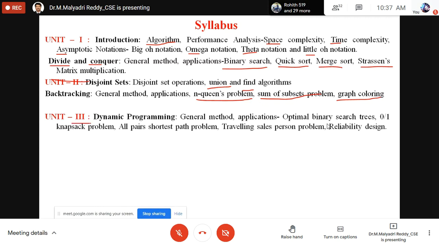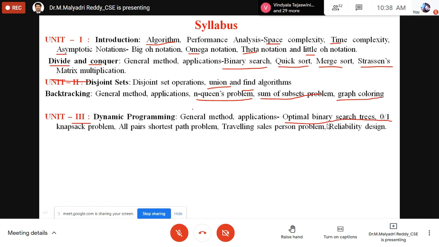Coming to the third unit, which depends on optimality. Here you will hear the words binary search tree. Whatever we implement will be stored in the machine. Generally, whatever data is collected from the environment is transferred to the machine by translators or compilers. At that time you have to use the OBST technique. Suppose while writing the program you are using the words and, or, int, float; these are all keywords.